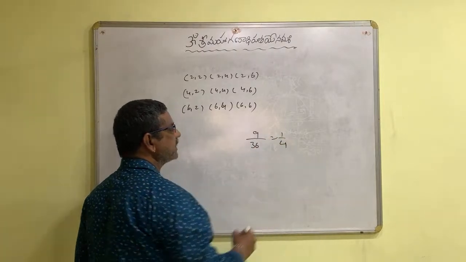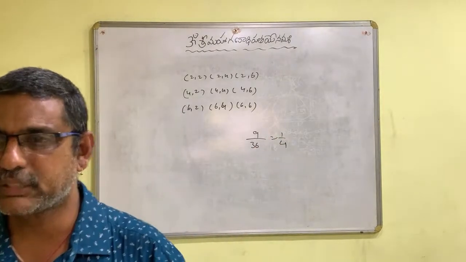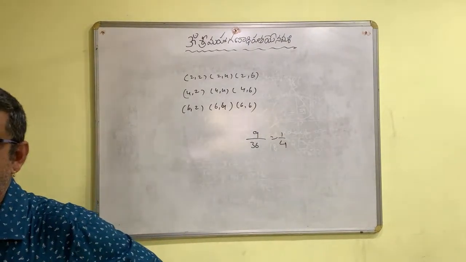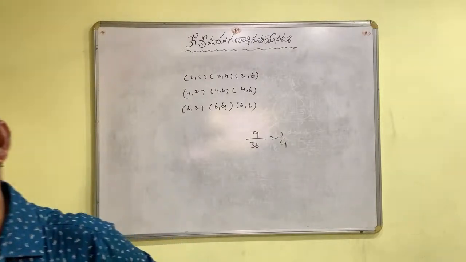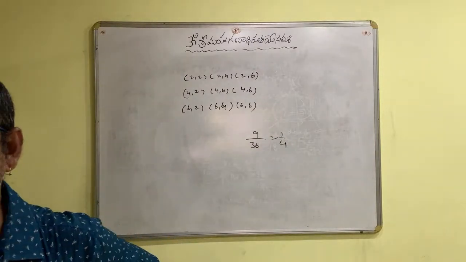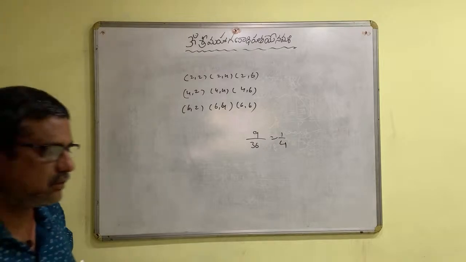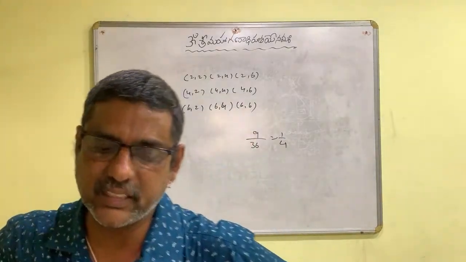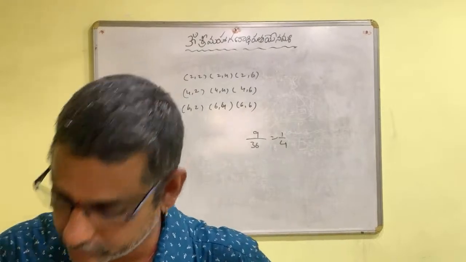So 1 by 4 is the answer. Why would it be 6 by 12? Two dice were mentioned, and 2 dice means 36 possibilities, not 12.